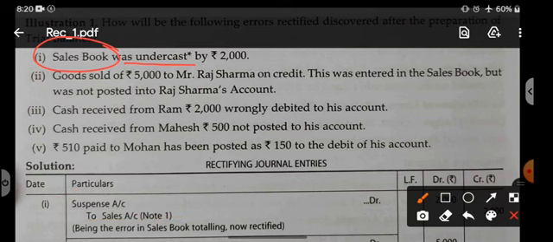The second point says goods sold 5000 to Mr. Raj on credit. This was entered in the sales book but not posted to Raj Sharma's account.